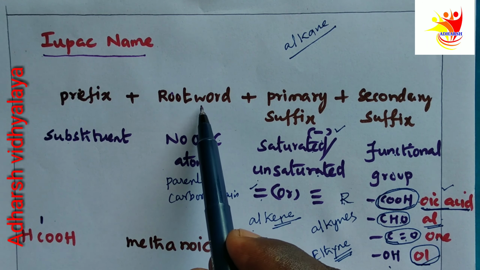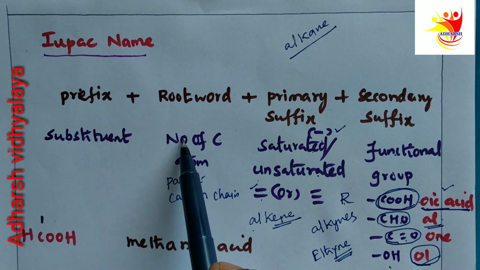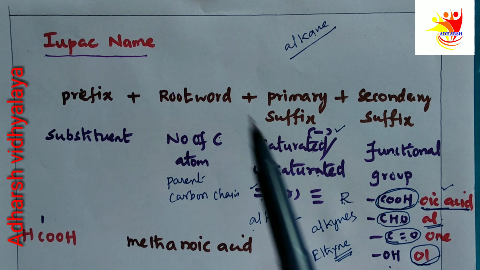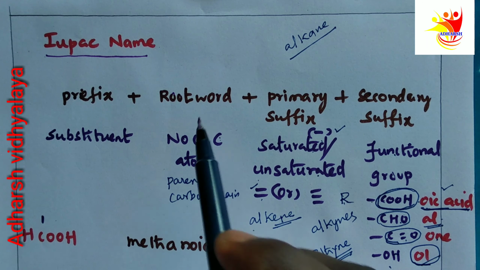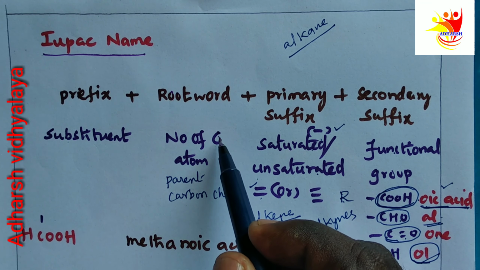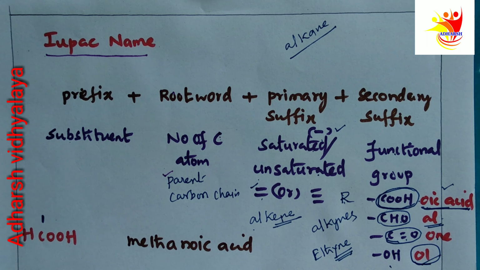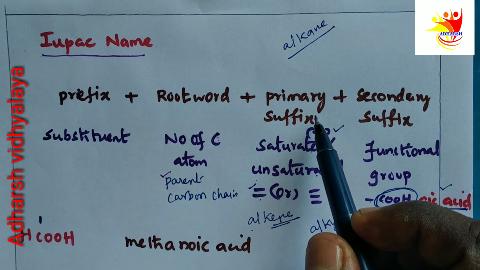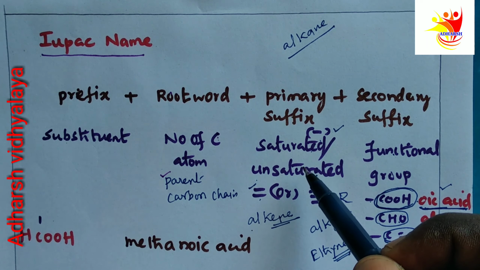Then the root word. What is the purpose of using the root word? It indicates the number of carbon atoms present in that compound, that is, how many carbon atoms are in the parent carbon chain. Then the primary suffix indicates whether the compound is saturated or unsaturated.